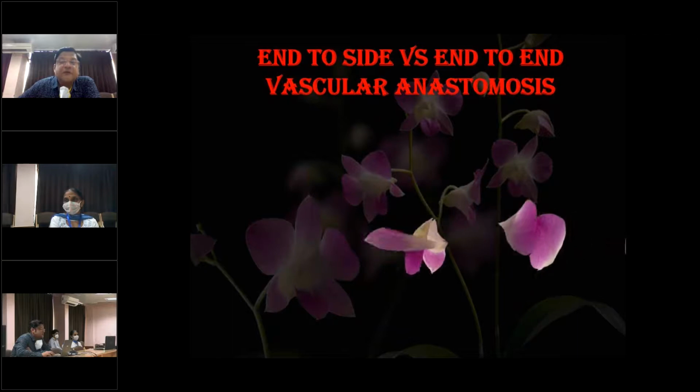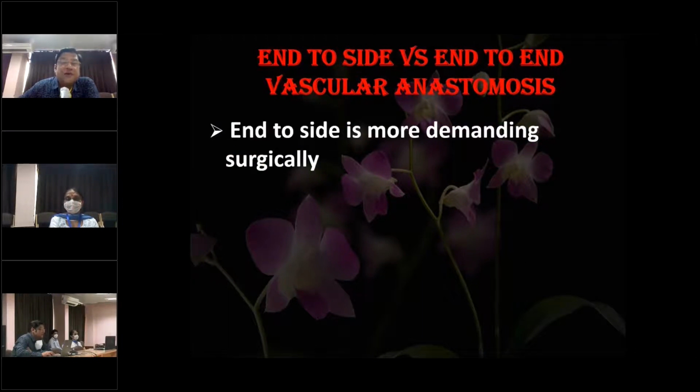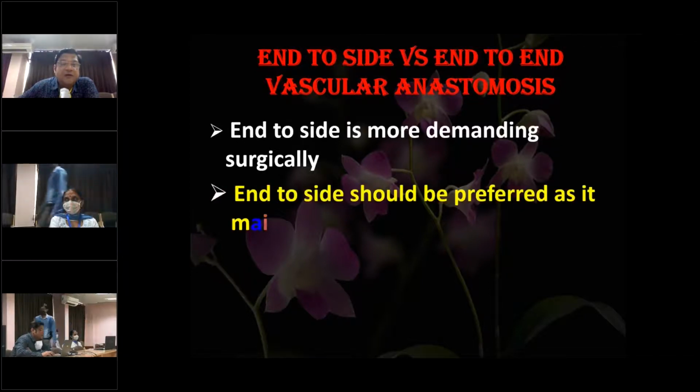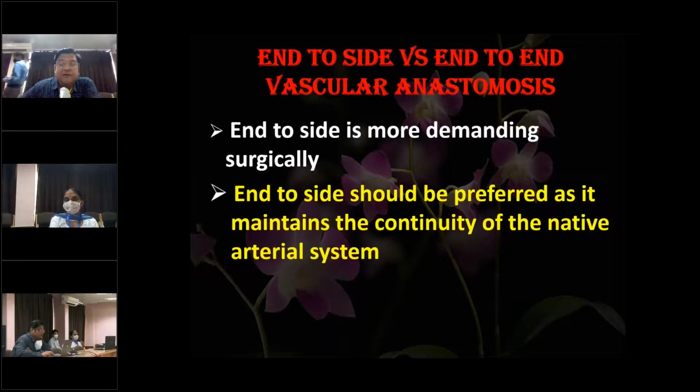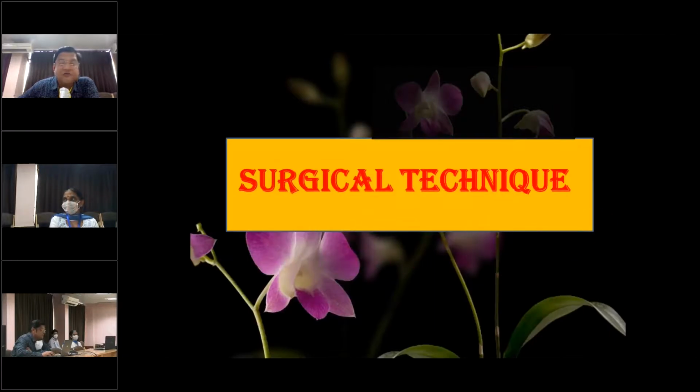And the last surgical consideration is the type of anastomosis when we are performing these grafts, whether it should be an end-to-side anastomosis or an end-to-end vascular anastomosis. An end-to-side anastomosis is preferred for bypass grafting. The end-to-side anastomosis is more demanding surgically, but an end-to-side should be preferred. The reason is it maintains the continuity of the native arterial system of the limb for performing endovascular procedures. That is the reason for performing end-to-side anastomosis.